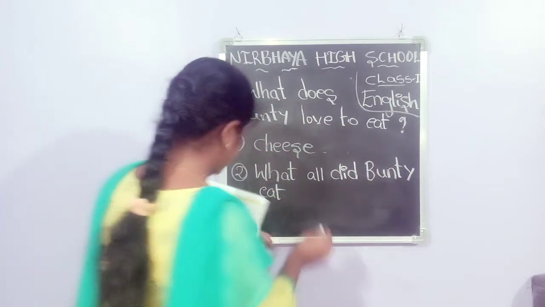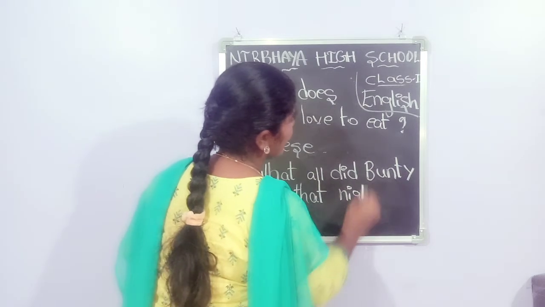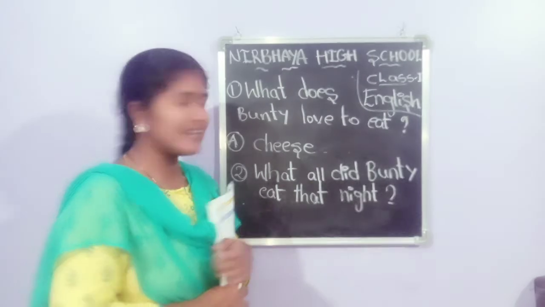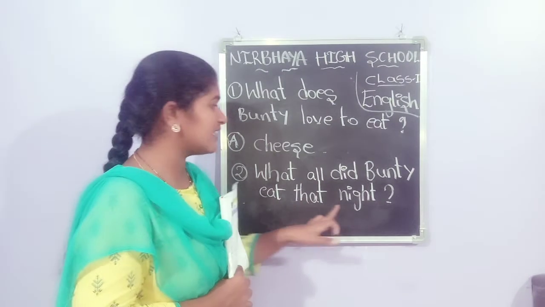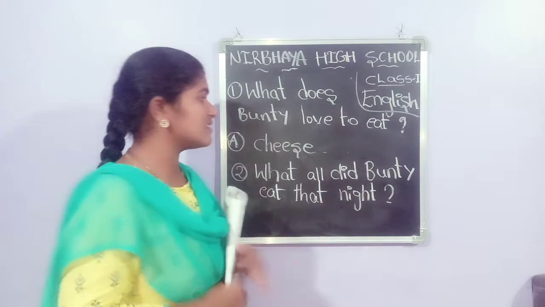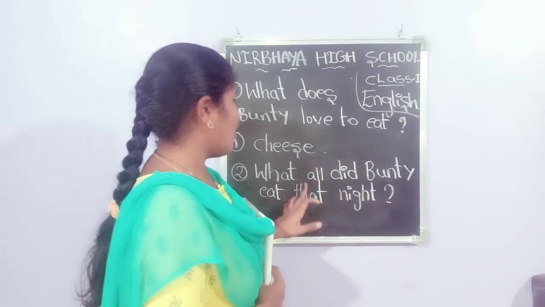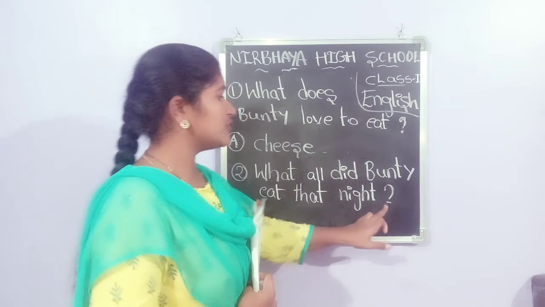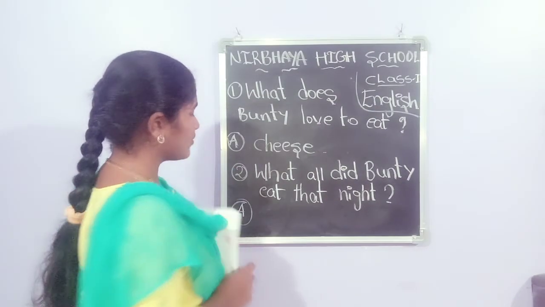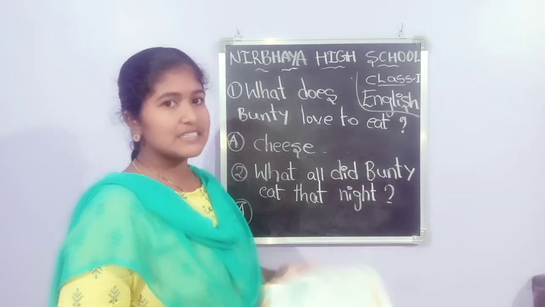Bunty eat. E-A-T, eat. T-H-A-T, that. N-I-G-H-T, night. Read and write, all of you read and write. Don't write blindly. Read with the spellings, okay? What all did Bunty eat that night? Question mark. We put a question mark for the question. And the answer we have to write. He eats rotis, peas, carrots, okay.